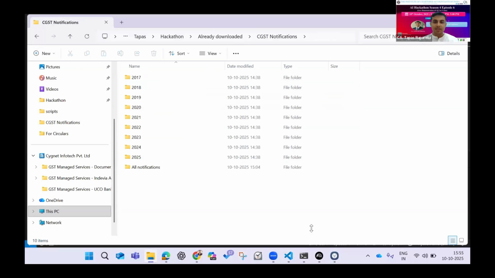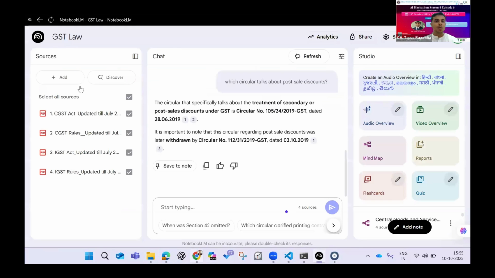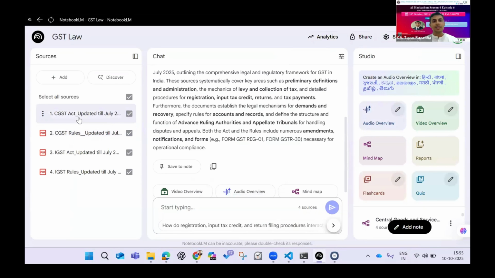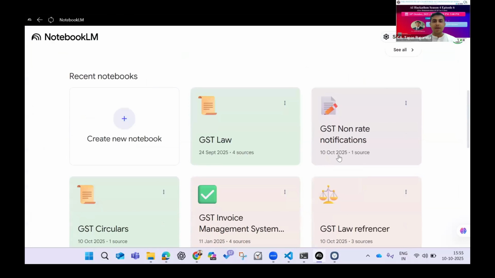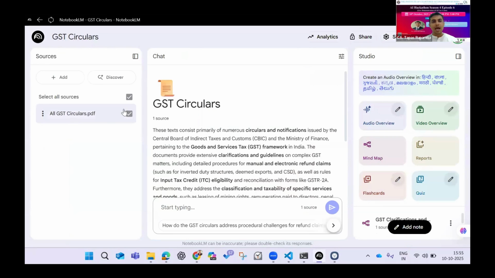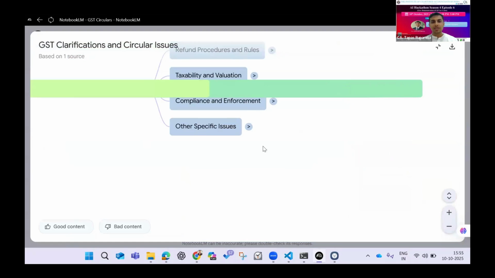As my co-panelist, the first co-panelist, highlighted the benefits of NotebookLM, I'm going to use the same platform. What I have done is I have gone to NotebookLM and I have uploaded the draft available at the institute's website, the CGST, SGST Act and the rules thereof, and the circulars and the rules that we have just downloaded. I have uploaded everything at one place, but just for the purpose of this demonstration, I have uploaded all the circulars here at one place.